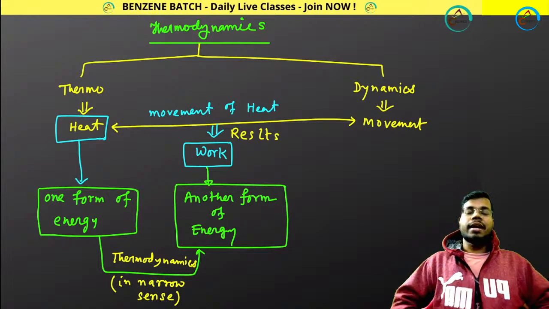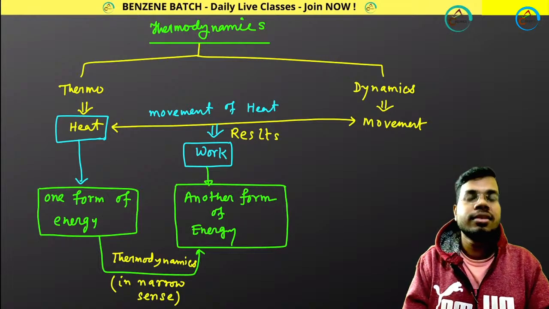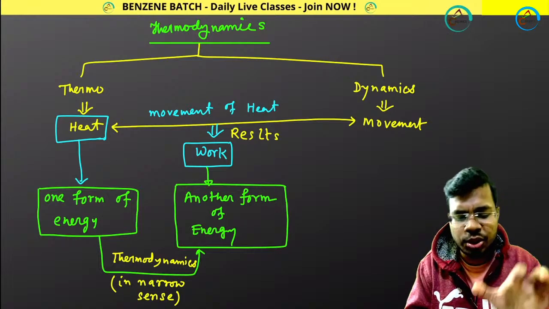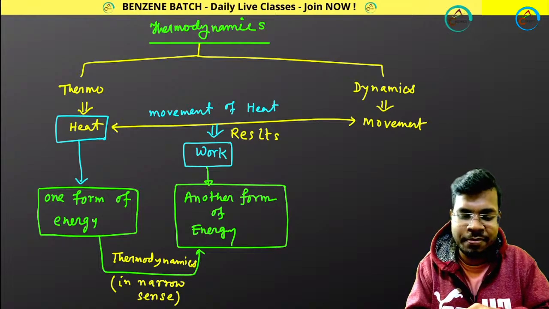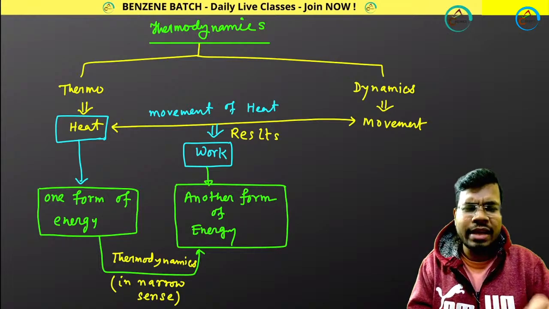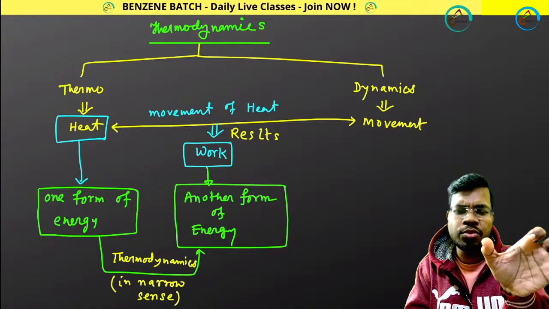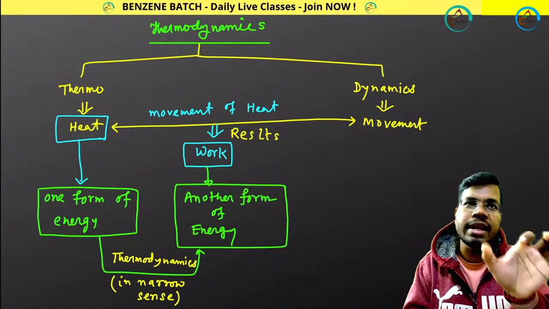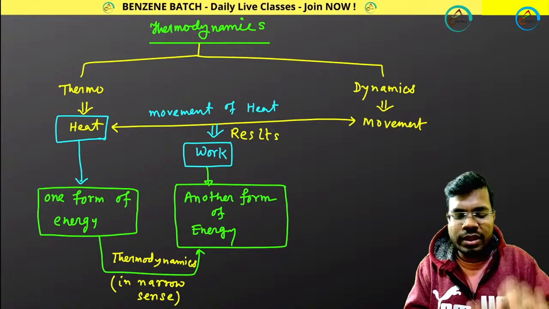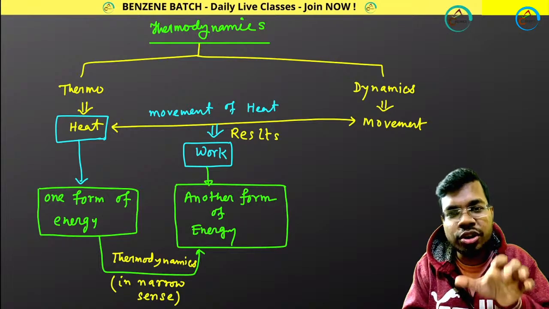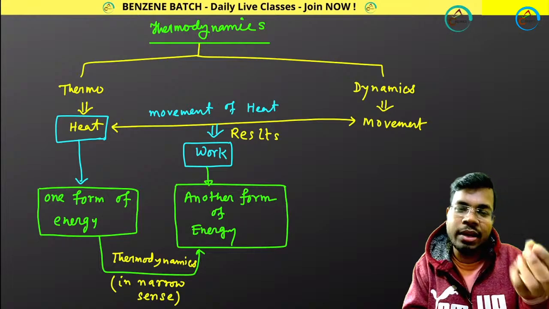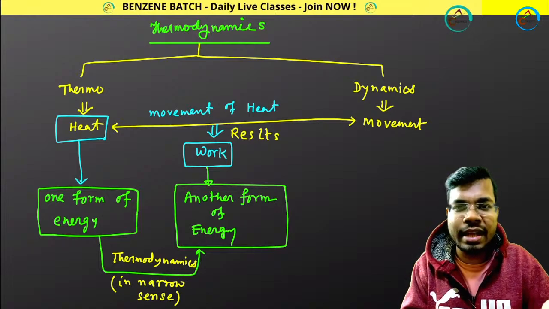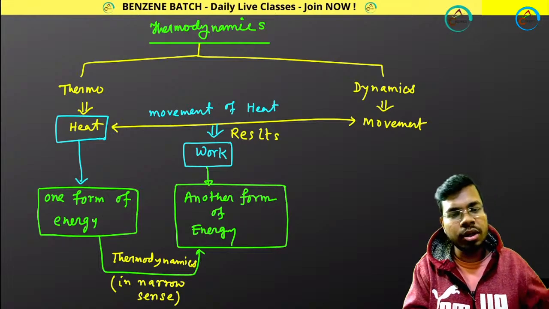So let's start then. First I will take 30 minutes maximum to revise this whole thermodynamics chapter, because I am not going to tell you why this is happening, why that is happening. I am going to tell you what you have to remember, and what you can skip. Along with that, I will tell you where you shouldn't make any mistake, or where you can make a mistake but have to avoid it, and how you can avoid it. Then we'll move forward to numericals.